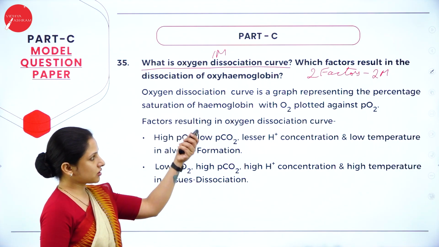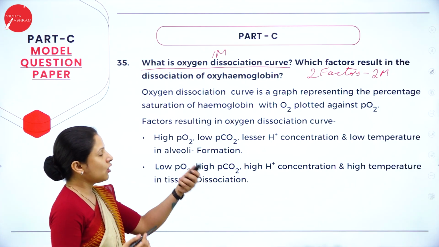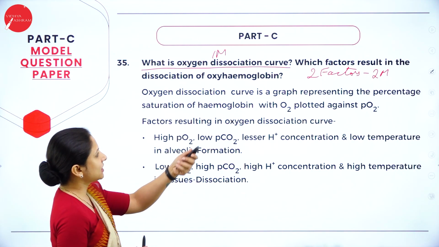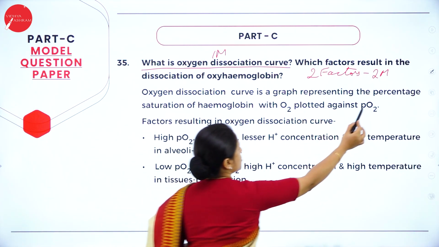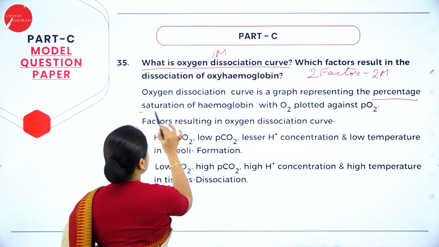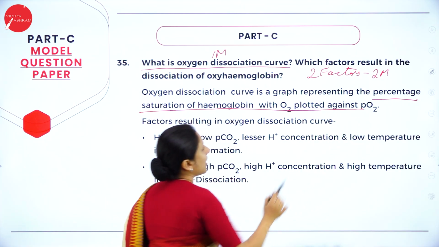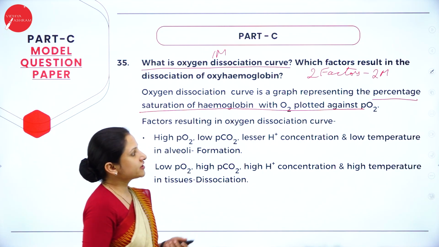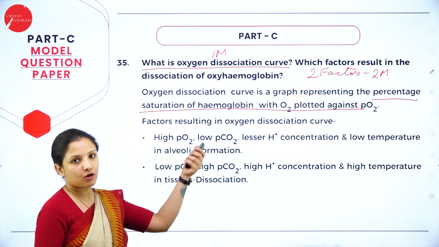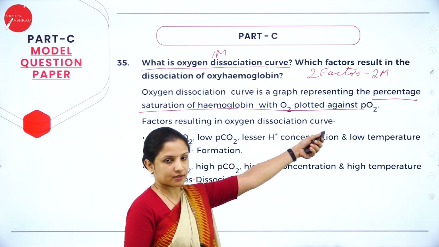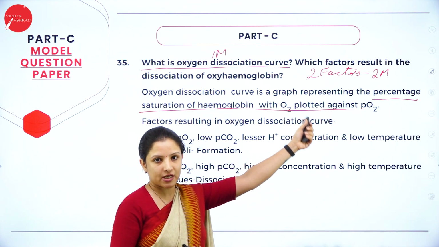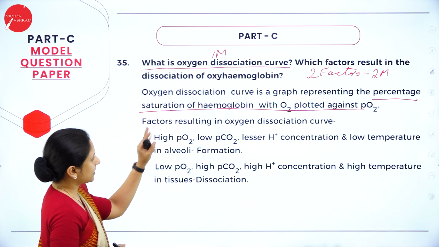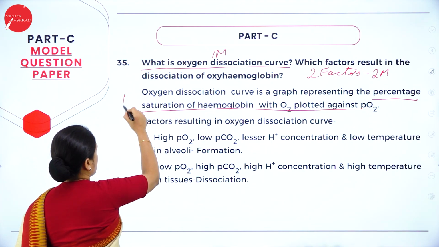It is a curve or a graph representing the percentage of saturation of hemoglobin with oxygen, which is plotted against the partial pressure of oxygen, PO2. So this much you write, you'll get 1 mark for this.